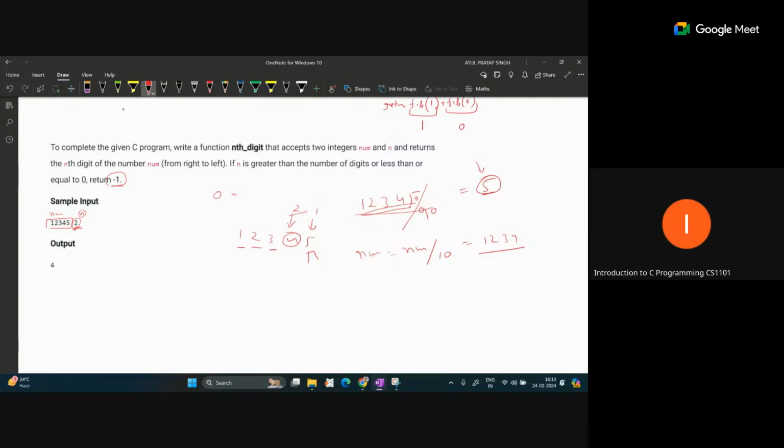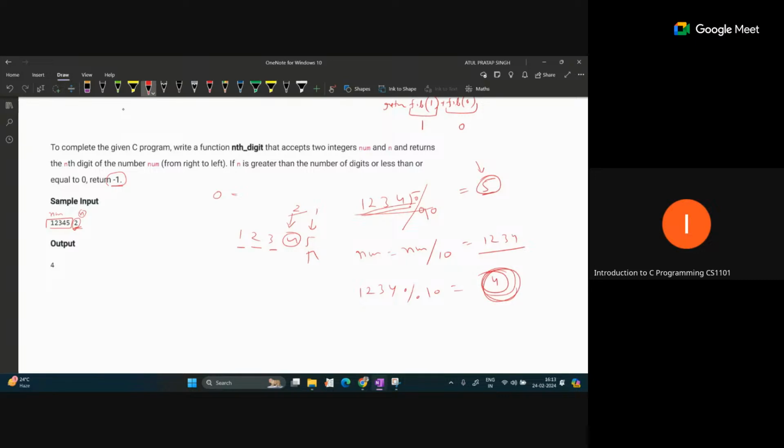Okay, so once again we will get the remainder for the new value. So 1 2 3 4, the remainder by 10 is now 4. This is the second iteration, so that means we have completed 2 iterations, and we can return this as the answer. So if our iteration number is equal to n, then we can return this as the answer directly. In this manner you can find the digit.